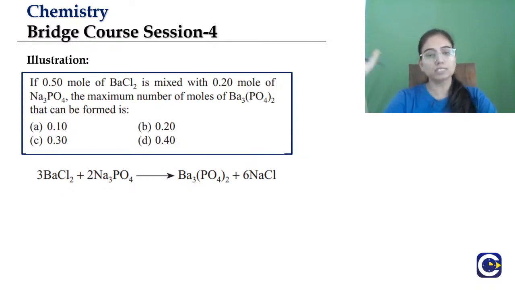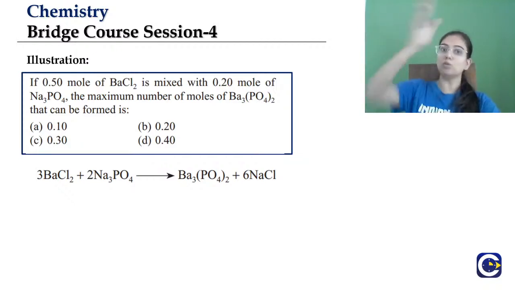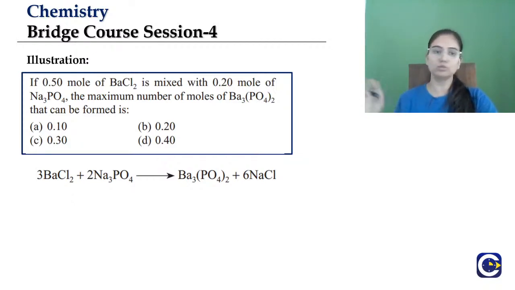Just keep in mind that units must be the same. Do not divide mass by number of moles. Never do that. For calculation of ratio, we have to keep the units the same.